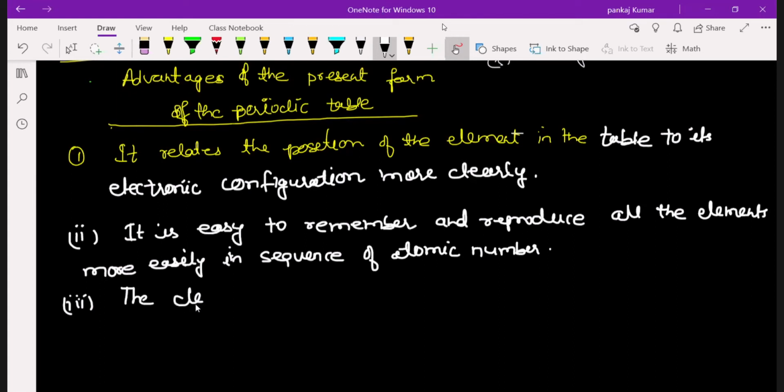How many points are there? Oh my God, 8 points are there. 2 are over. Note it down.